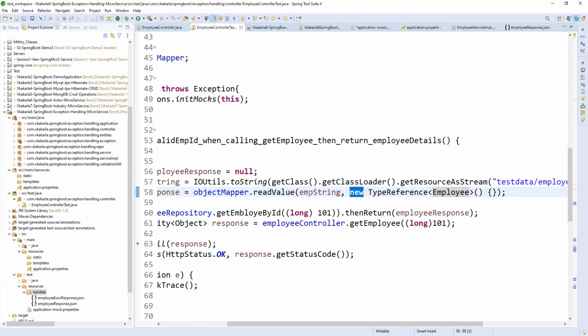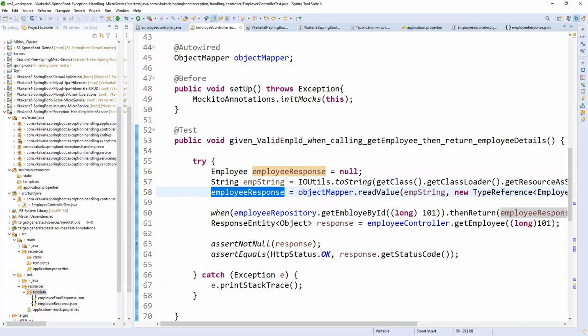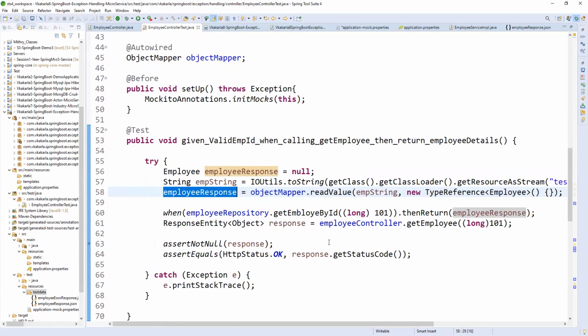It will be created by taking keys and values, and it will directly hold the values with respect to keys. Like that, it helps the object mapper. So finally, we have an employee object as employee response. Now, whenever the controller goes to the service layer and then to the repository, at that repository we are preparing the response here to send the response.